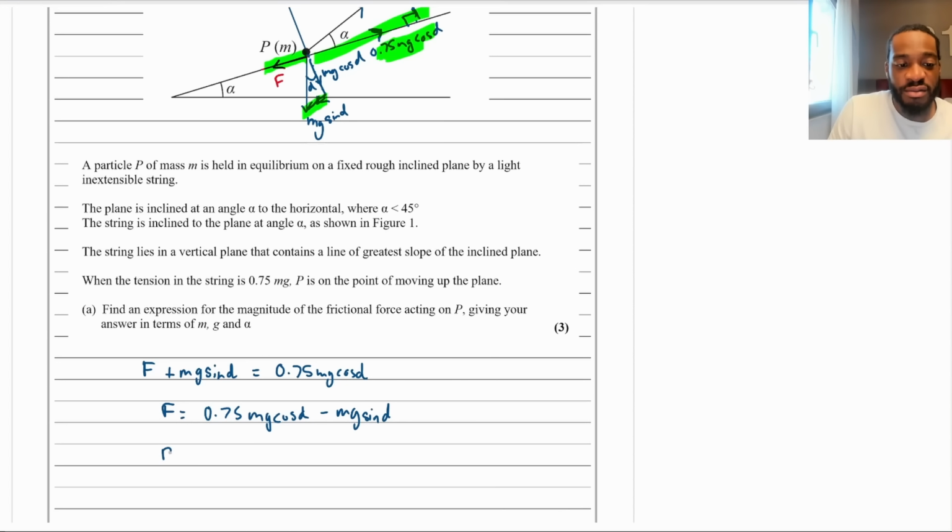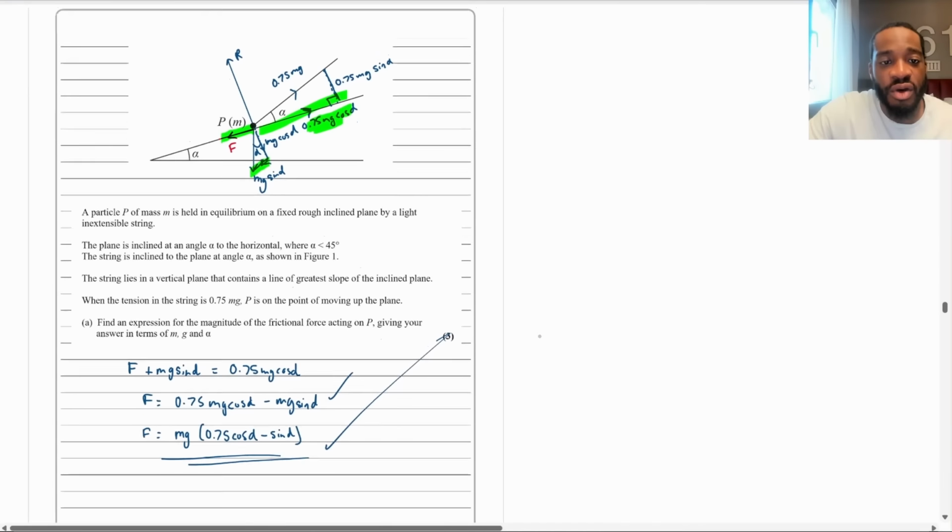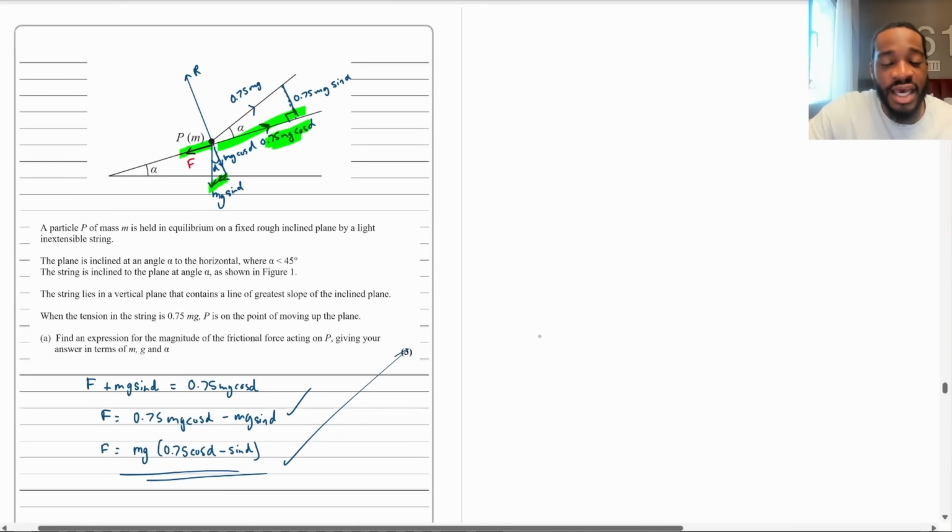And then if you want, you can take out the mg. This is fine, to be fair. Just give you the 3 marks, but you can take out the mg, and then you have 0.75 cos alpha minus sine alpha. And that's it. That will give you the 3 marks for part A.